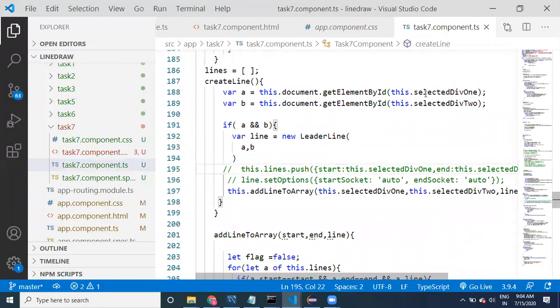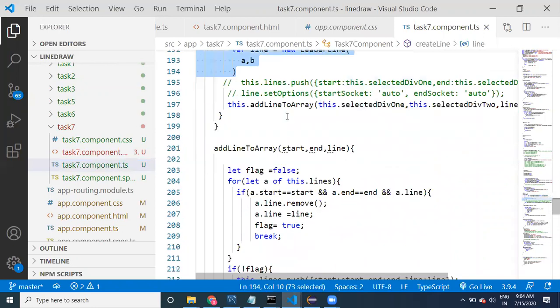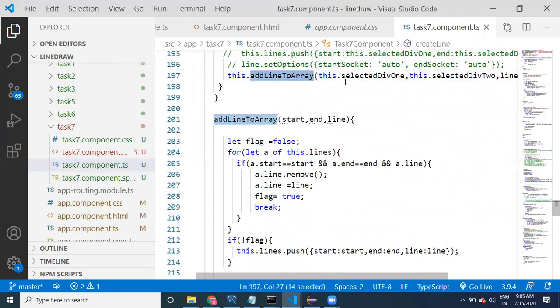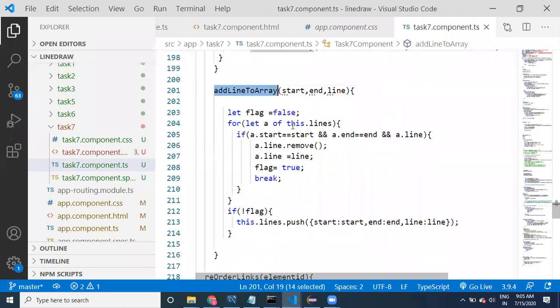So see here, between two objects, we are going to get the two objects. In between which objects? We are getting them using this dot document dot get element by id. One object, second object, in between these two objects we are creating one line. We are adding the line to an array, some logic we have provided, and we have created it, guys.